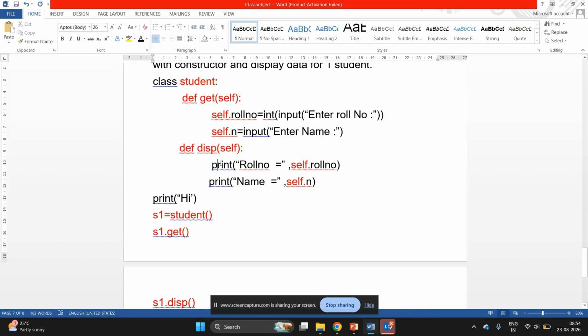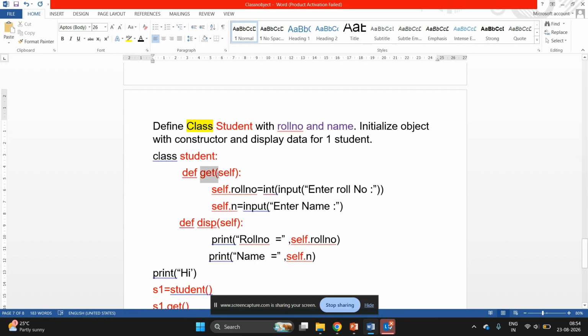So instead of this simple function, I can have a default constructor, double underscore init double underscore, with self in the brackets only. This is the only change here. Instead of the get function, I have given this name. This is your default constructor, which I have used to initialize the object of a class, meaning assigning a value to the variable or reading it from the user. And now display is a normal function.